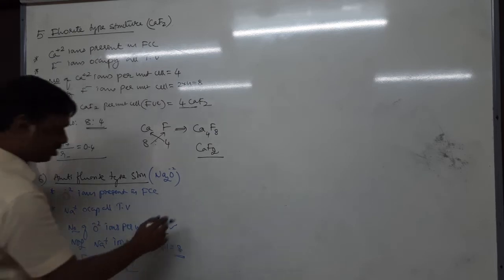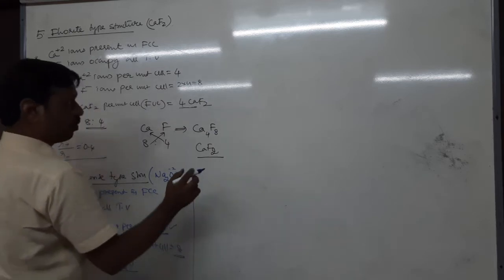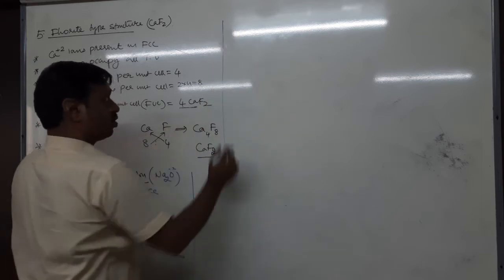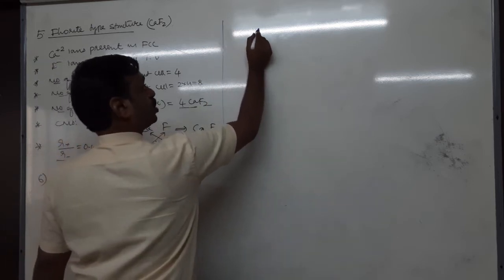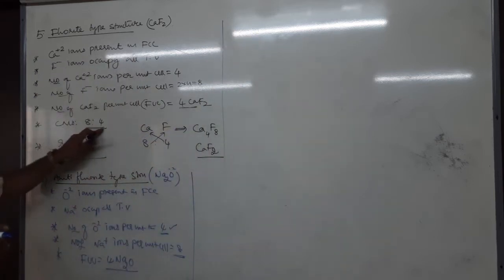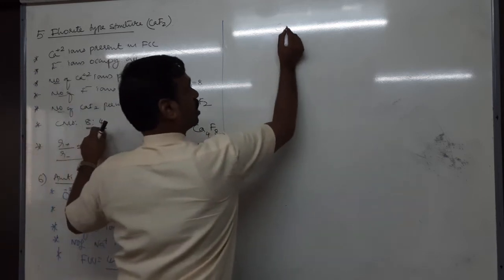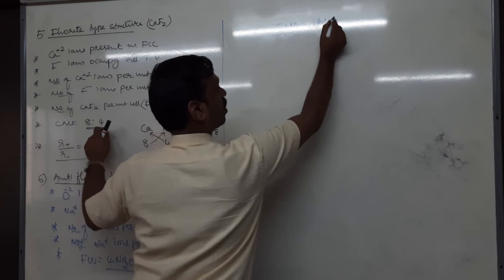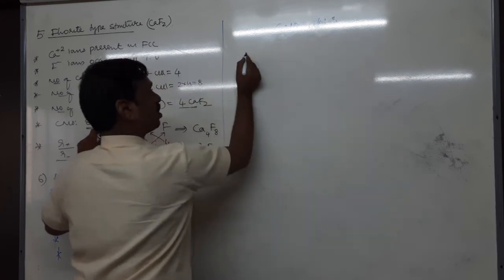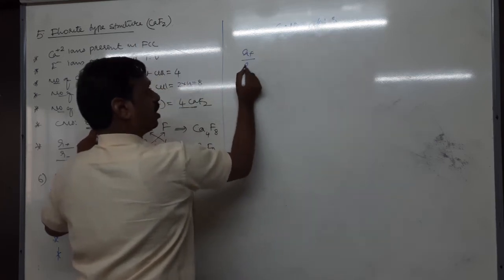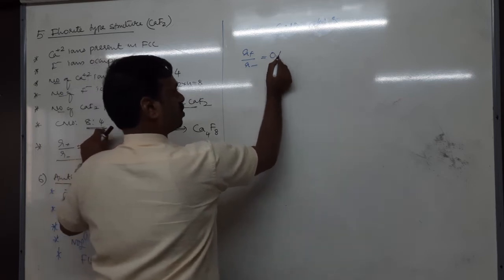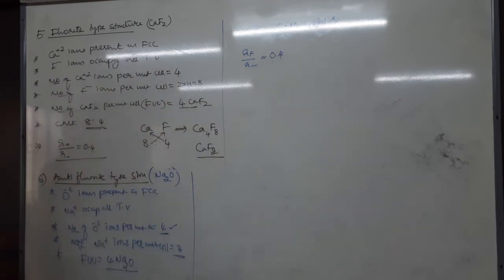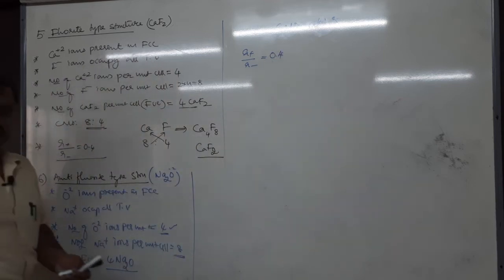Okay. Next, what is the coordination number? The coordination number must be opposite. Here it is 8:4, so it must be 4:8. And what is the radius ratio? Radius of cation to radius of anion is approximately 0.4, because it is tetrahedral.